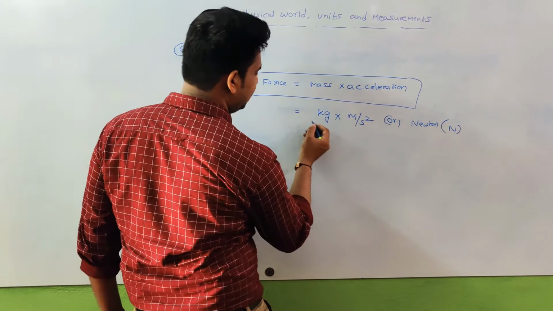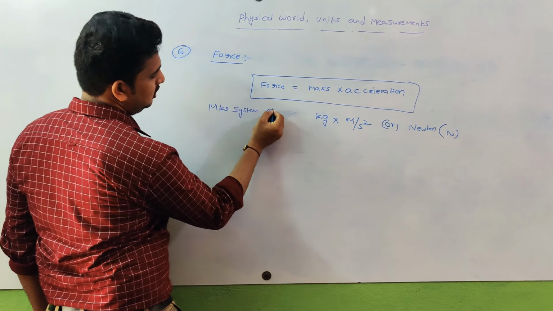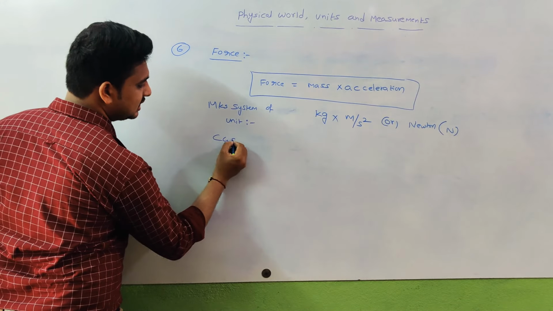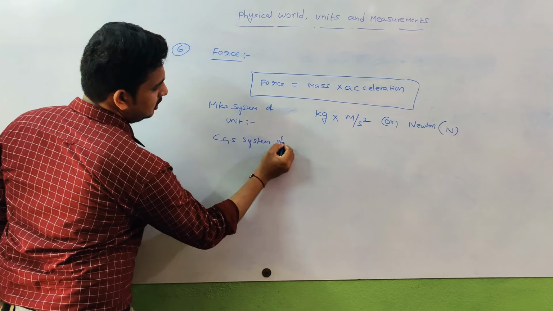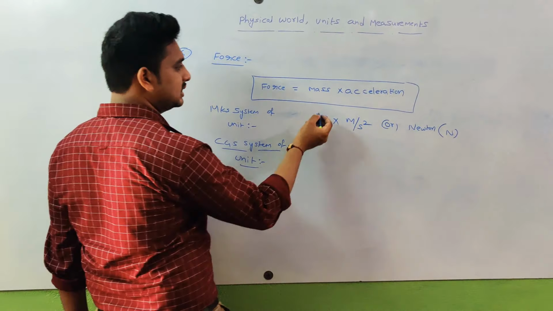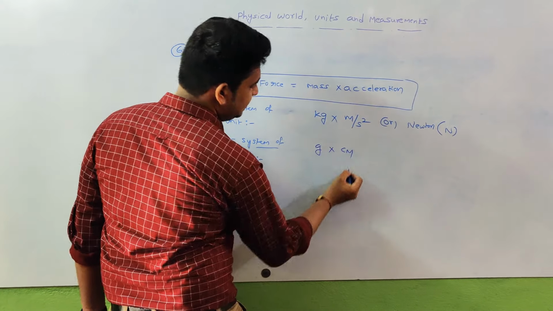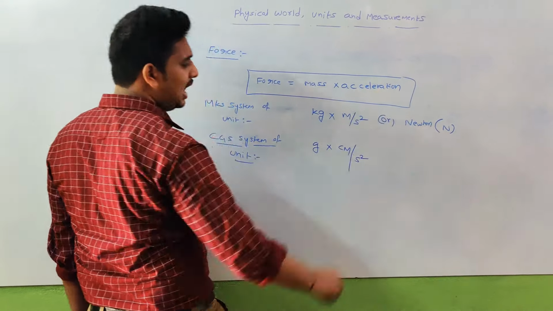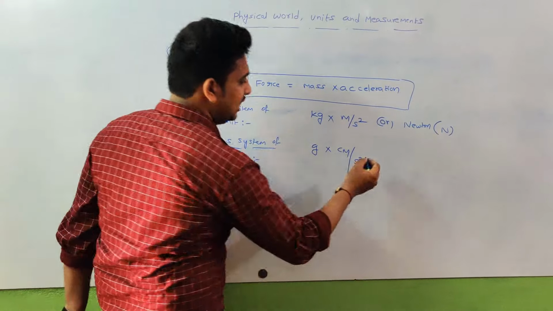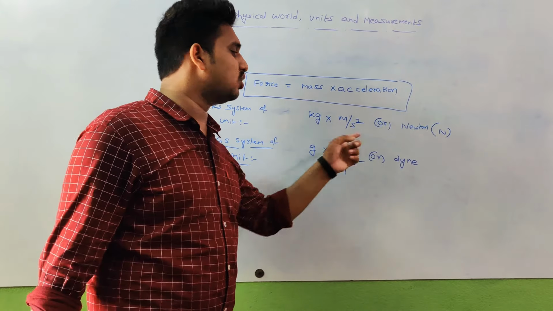This is the MKS system of unit. What is the CGS system of unit here? In the CGS system, mass is measured in gram, and instead of meter we have centimeter per second square. Gram into centimeter per second square is the CGS unit of force, simply written as dyne. So gram into centimeter per second square is also called dyne.